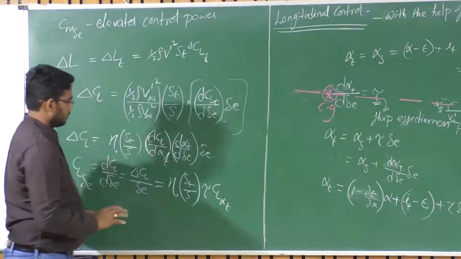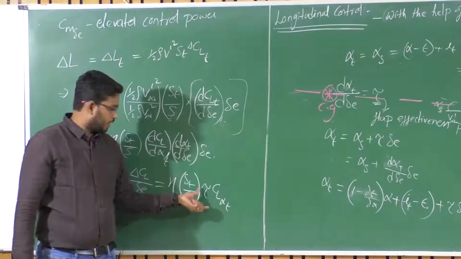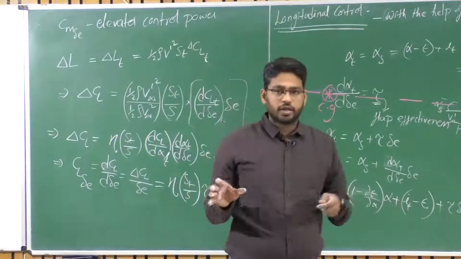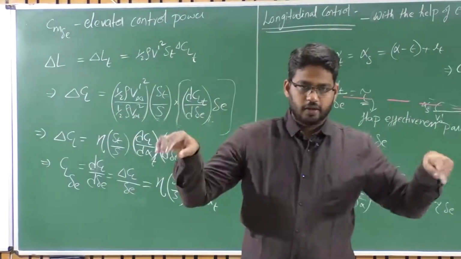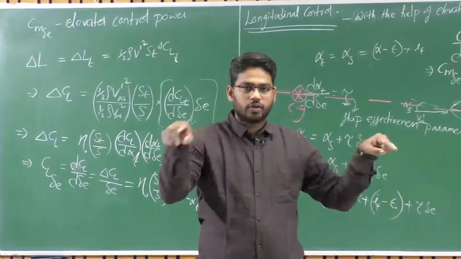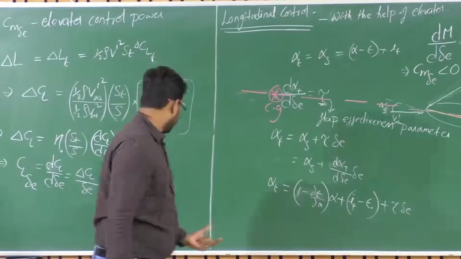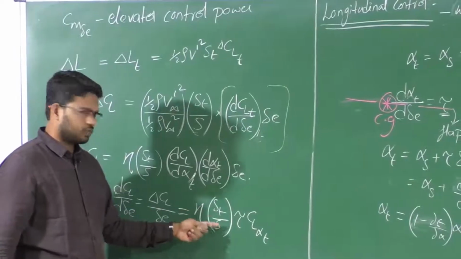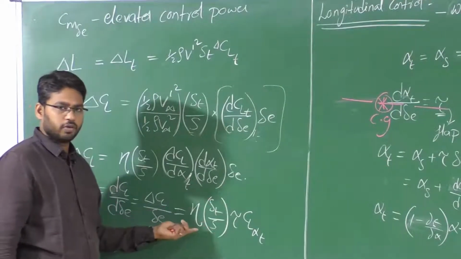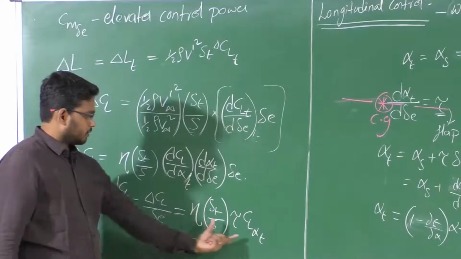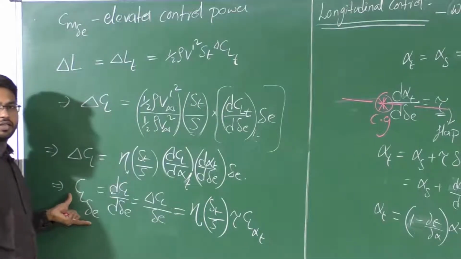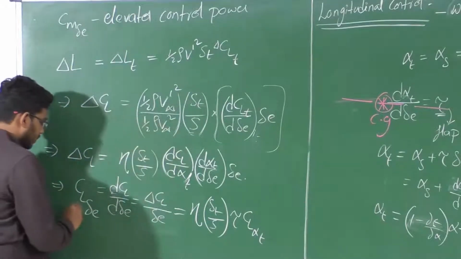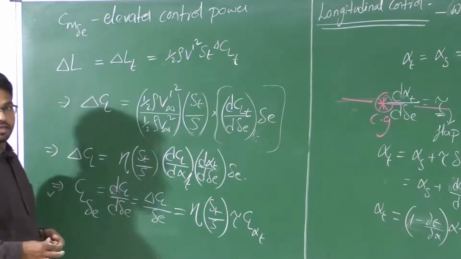If you have the details about CL alpha of tail and tau, which can be deduced if you have the geometric details about the area of the control surface and the area of the horizontal tail, taking the ratio of that you will be able to figure out what tau is. Of course, once you know ST upon S, and knowing eta, you will be able to figure out what CL delta E of this aircraft is, right? So this is the CL delta E of the entire aircraft.